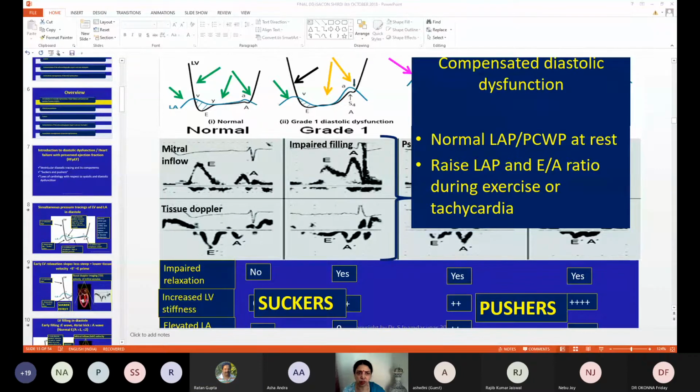Are you able to see now all this? Yes, ma'am. This Yes. grades of diastolic dysfunction slide. So, are you able to see overview? Which slide you are seeing? The grades of diastolic dysfunction. No. Grades of diastolic. Rajiv, can you help me in this? Are you seeing any movement of my slides?